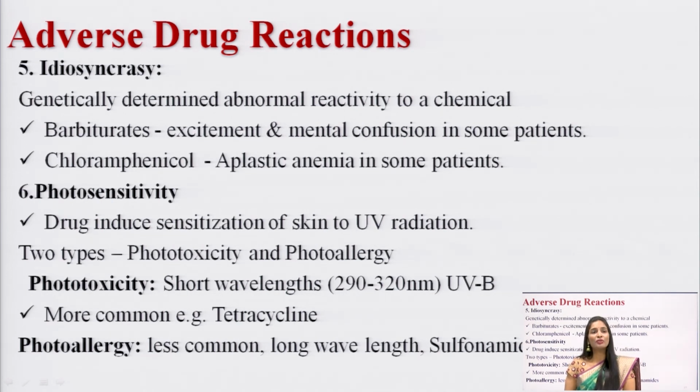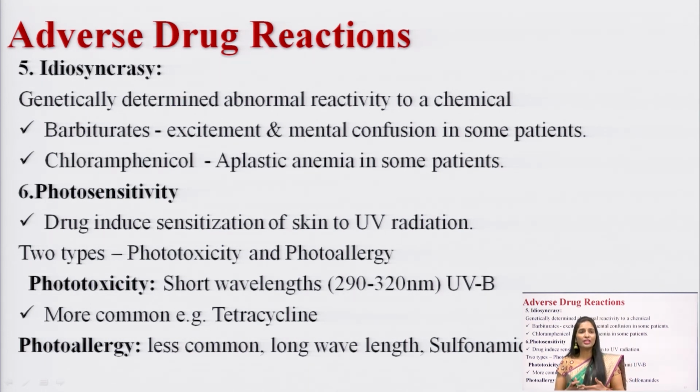Here the drug induces sensitization of the skin to UV rays, so when there is exposure to UV rays the drug can sensitize the skin. Photosensitivity reactions are divided into two types: phototoxicity and photoallergy. We will discuss both.